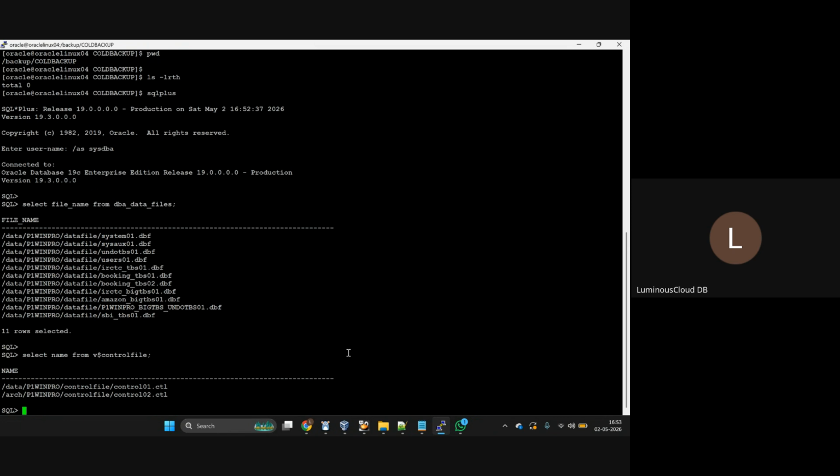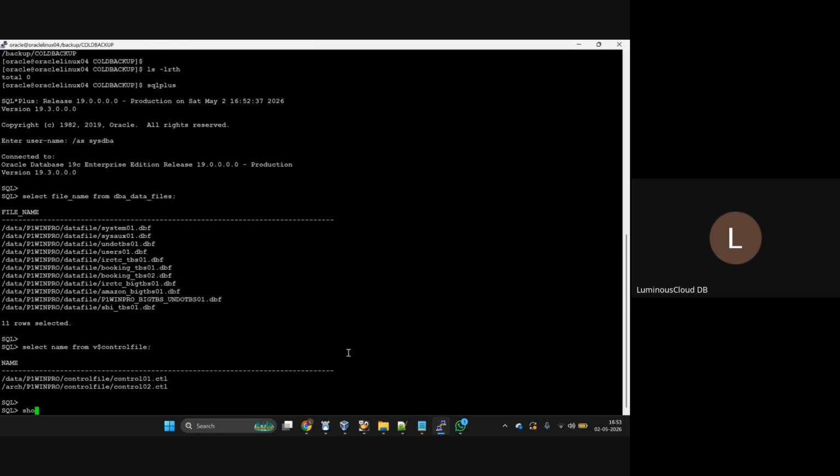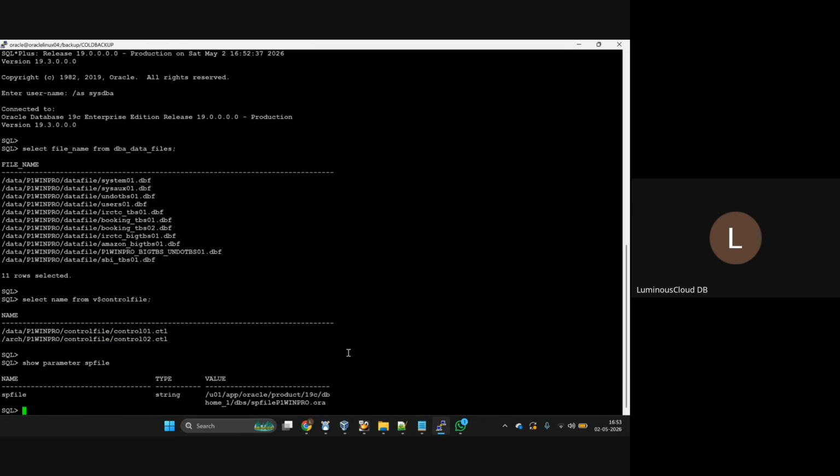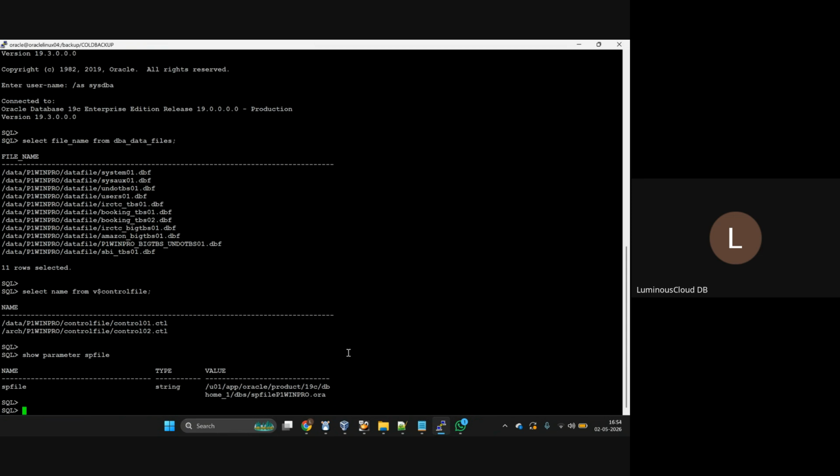Now, what do you need to do? You need to shut down the database to take a backup of the control files and data files. Can I shut down the database? But before shutting down, what did I tell? Take the parameter file backup first. Check which parameter file the database is running with. It is running with the spfile, right.